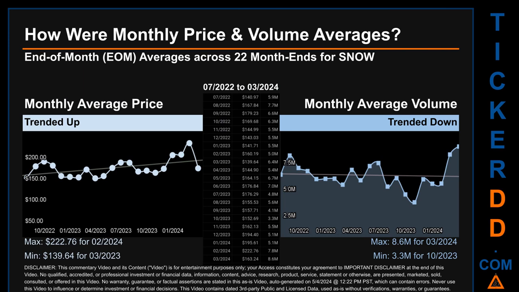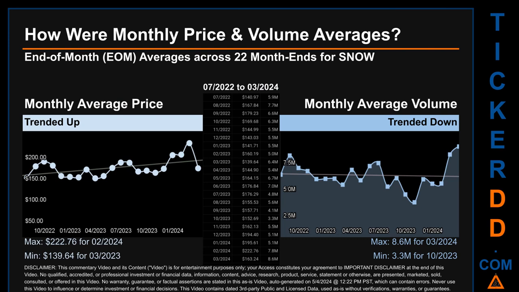How were price and volume averages for SNOW? Across 448 trading days, there were a total of 22 month ends, of which monthly averages for daily price and volume were calculated. Overall, monthly price average trended up while monthly volume average trended down.